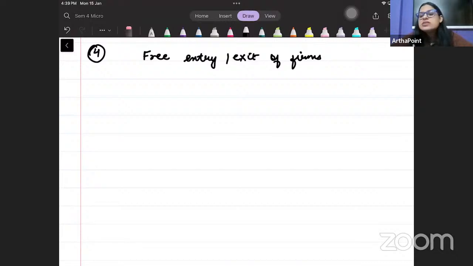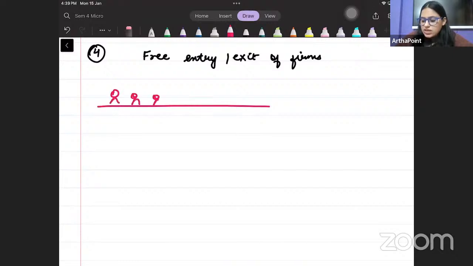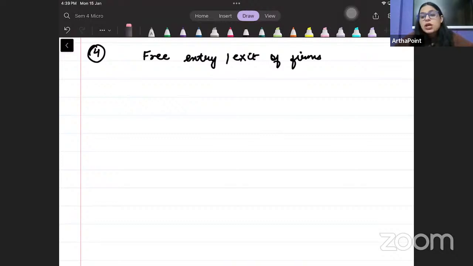Now, in that case, can any new firm easily enter this market? No. Right? So in such cases, there is no free entry exit. But imagine that on this road, there are 4 people selling potatoes. Can the fifth person also come and sell potatoes? Yes. Right? So in perfect competition, there is free entry exit. New firms can easily enter and easily exit the market. But in case of monopoly, there is restrictive entry. But अगर नया firm आ ही जाएगा तो उसकी monopoly रहेगी कैसे? It will no more be a monopoly, right?